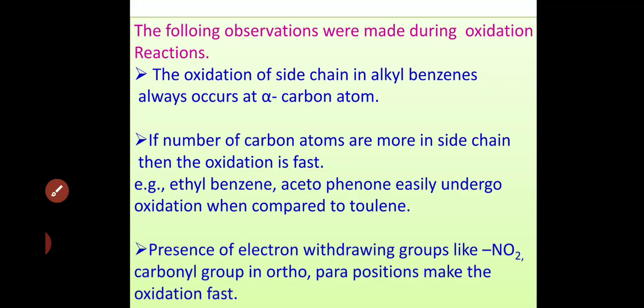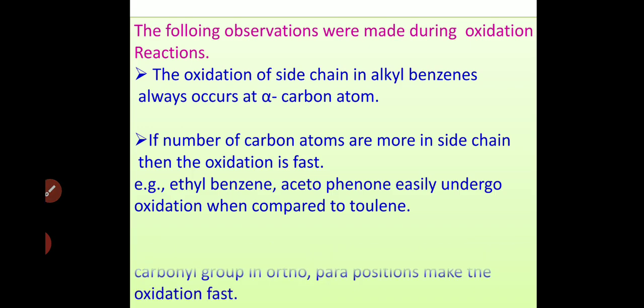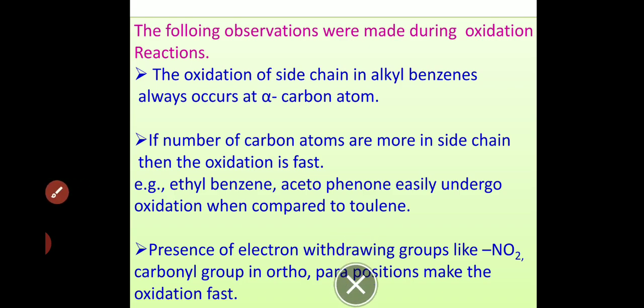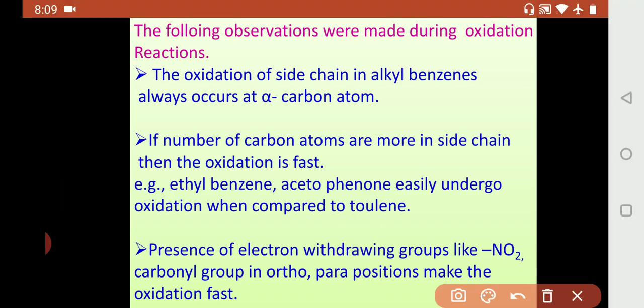Okay. Now, what is the third observation made? Presence of electron withdrawing groups like NO2, nitro group, carbonyl group, that is the CO group, in ortho and para positions, makes the oxidation fast. The first point is okay: oxidation occurs at the alpha carbon atom. Now the second one we shall see, and the third one we shall see.